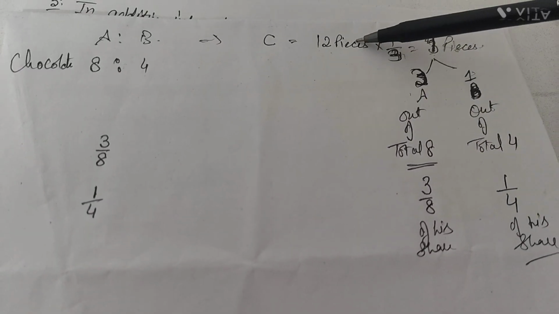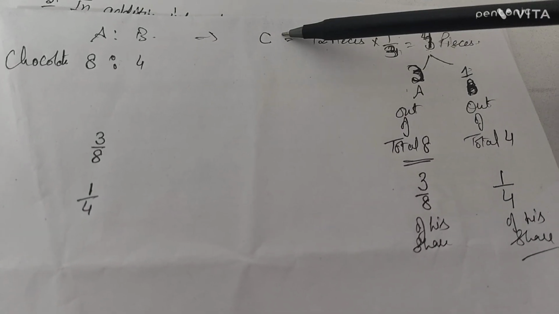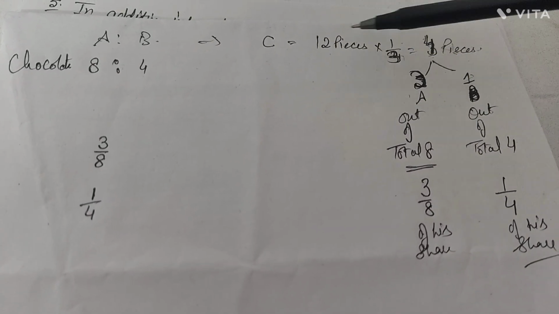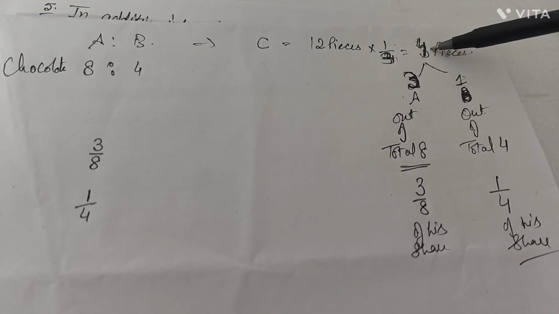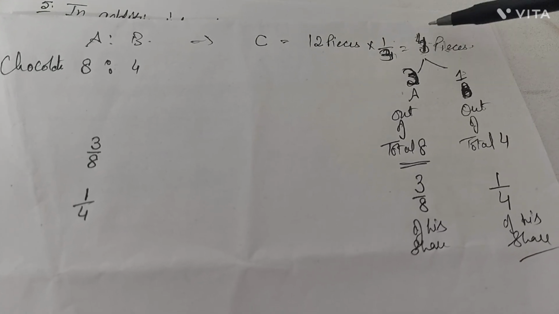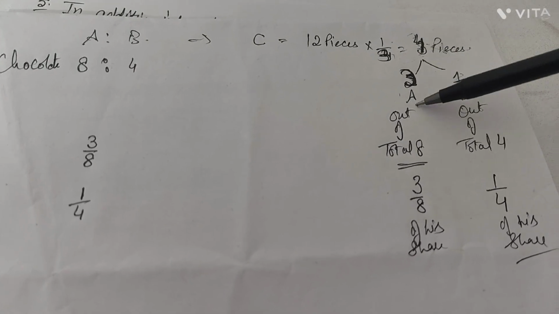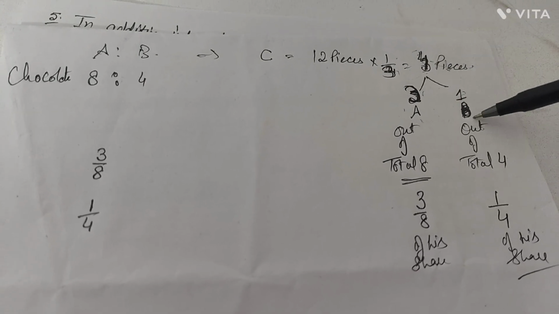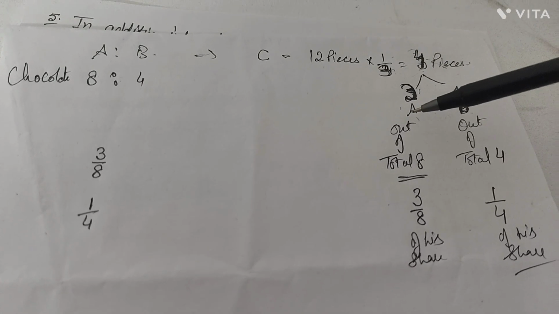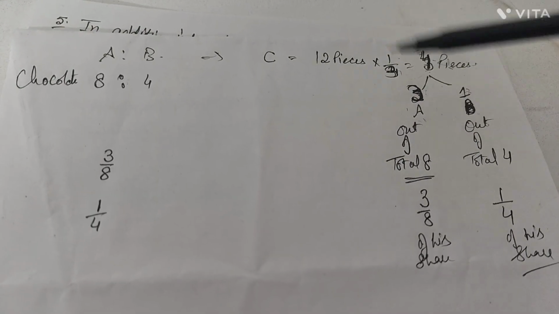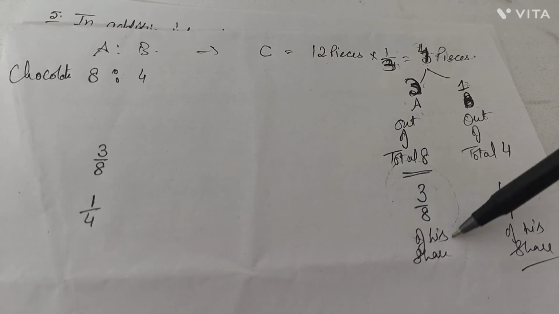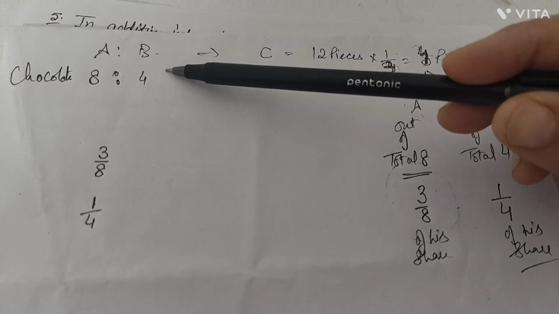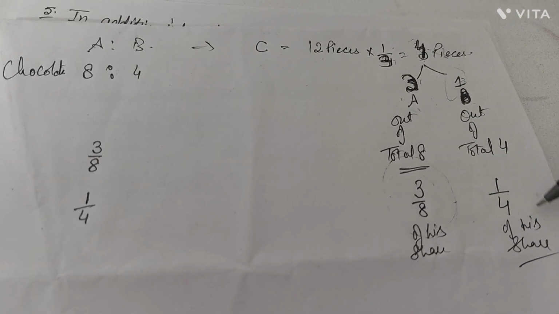Out of that 12 pieces, C, who is a new person over here, is given 1/3 of that very chocolate. So out of that 12 pieces, he is given 4. Now I am supposing over here, for these 4 pieces, A contributed 3 pieces, B contributed 1 piece. A's contribution was 3 out of 8. So what was A's sacrifice? That was 3 by 8. What was B's sacrifice here? That was 1 by 4.